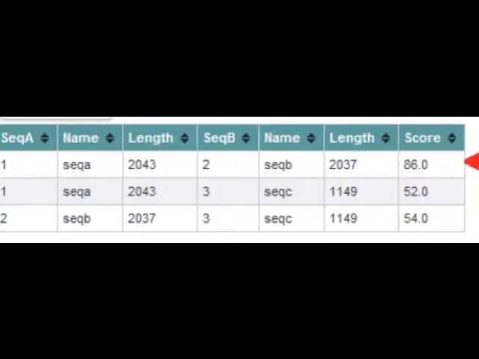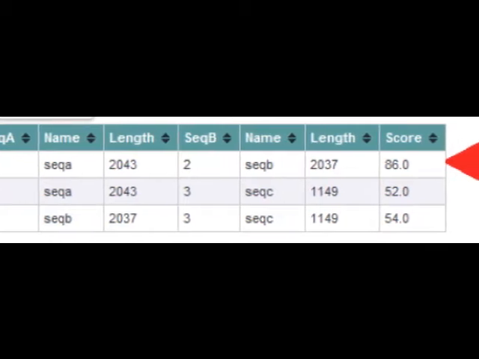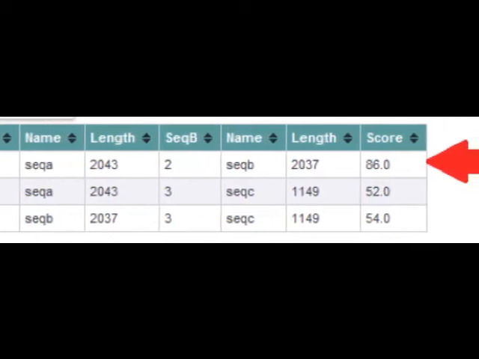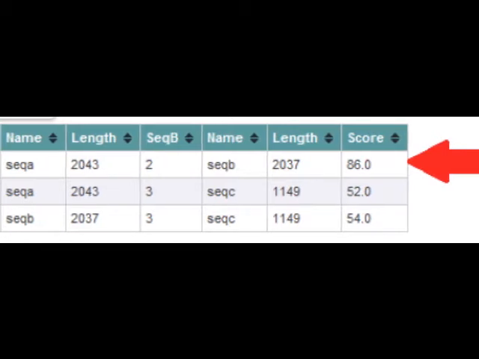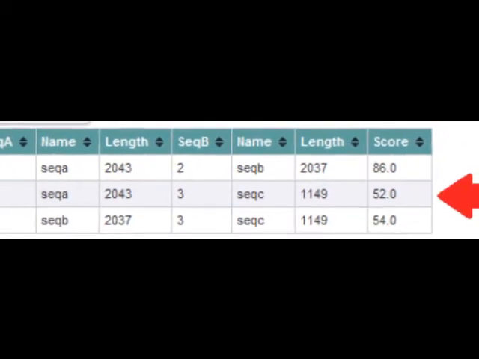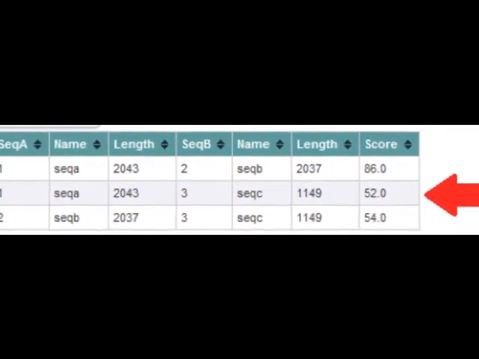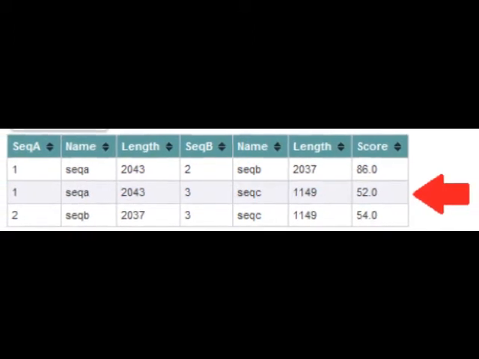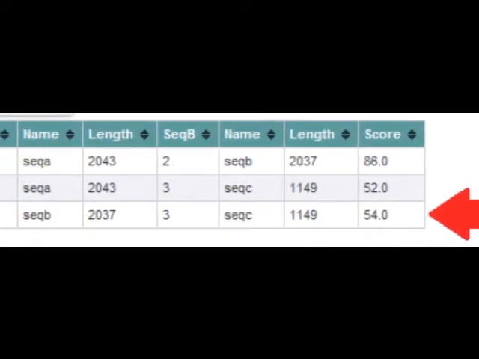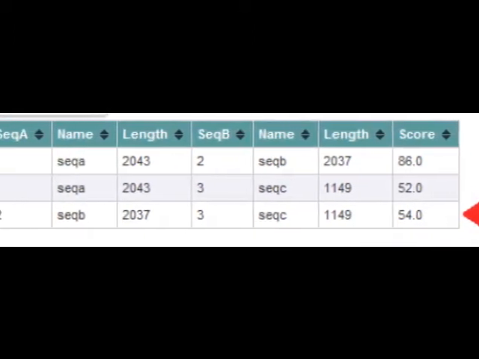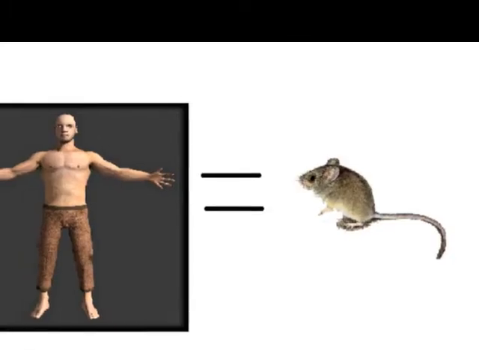In our comparison, we found that humans and mice share 86% of the same genes on cytochrome P450, while humans and Tetrahymena share 52%, and mice and Tetrahymena share 54% of the same genes on cytochrome P450.